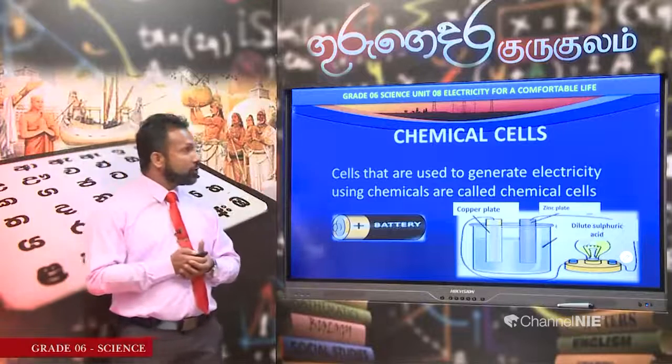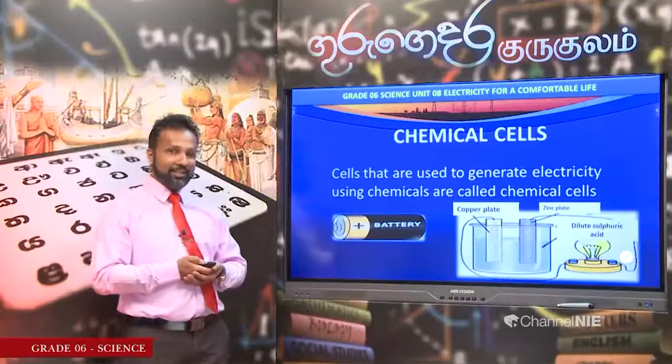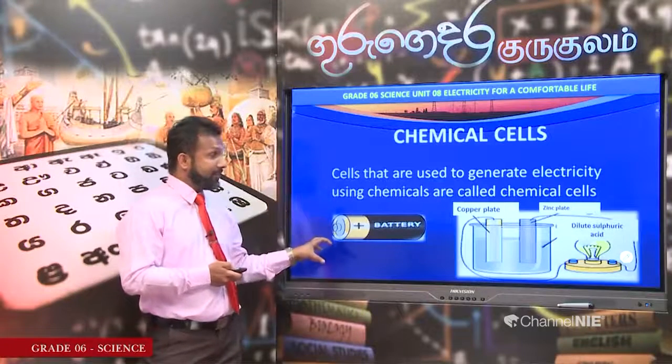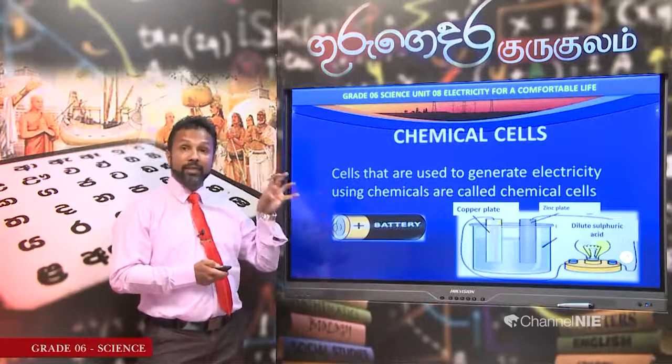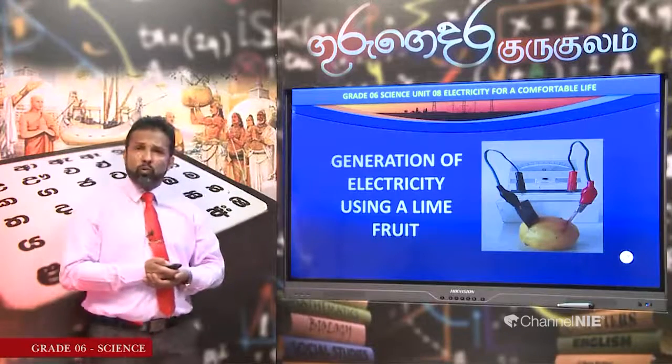Cells that are used to generate electricity using chemicals are called chemical cells. When you hear about chemicals, you may wonder how electricity is produced by using chemicals. Yes, let's do a simple activity to find out the generation of electricity using chemicals. Do you know, my dear children, the batteries, these examples show you the way of generating electricity using chemical cells. Let's do this activity.